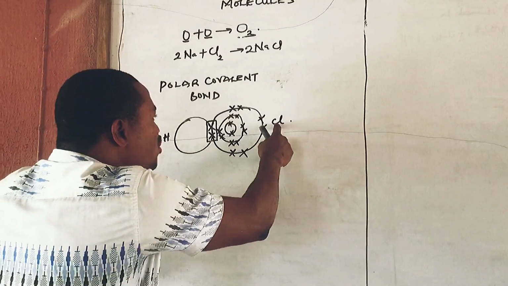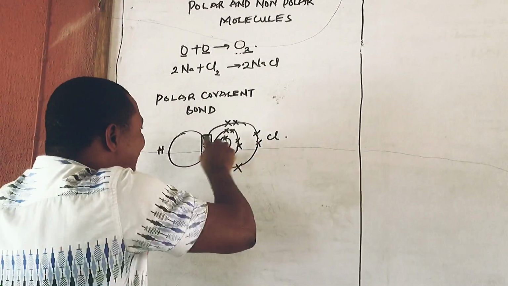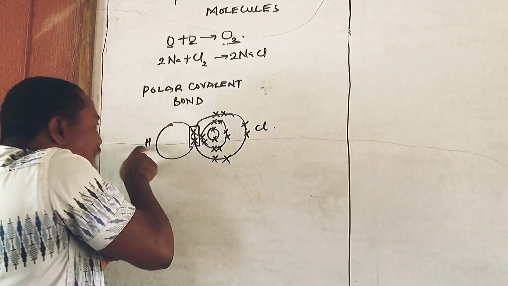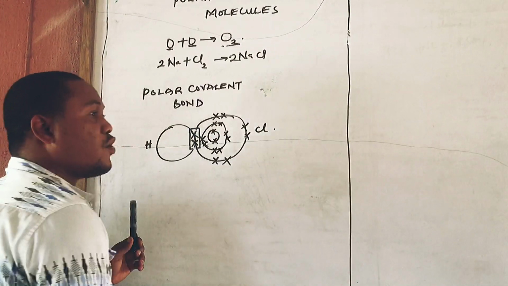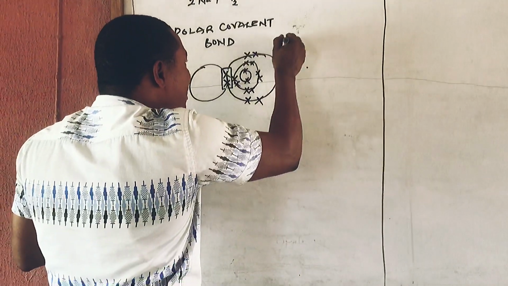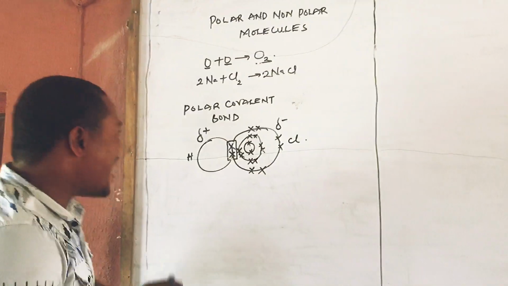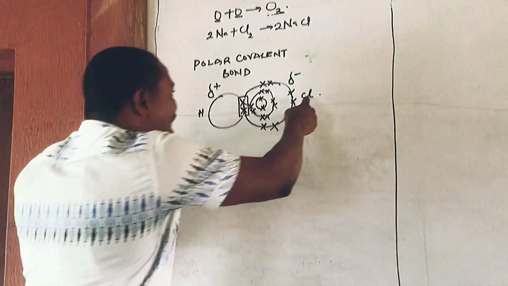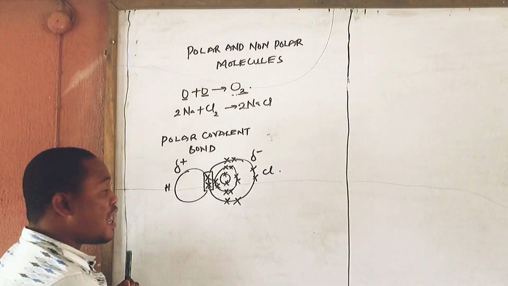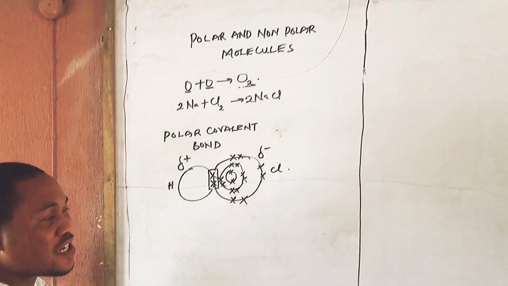If you look at this chlorine and this hydrogen, they are sharing these 2 electrons. But in the real sense, because chlorine is more electronegative, it likes to collect electrons more than hydrogen. So the electron cloud is tending to move towards chlorine than hydrogen because chlorine will want to have both electrons to itself because of its electronegativity. Because of that, chlorine carries a partial negative sign while hydrogen carries a partial positive sign. Why is this so? It is because the electronegativity of chlorine is more than that of hydrogen. So chlorine will be pulling the electrons to itself, and by so doing, chlorine carries a partial negative charge and hydrogen carries a partial positive charge.